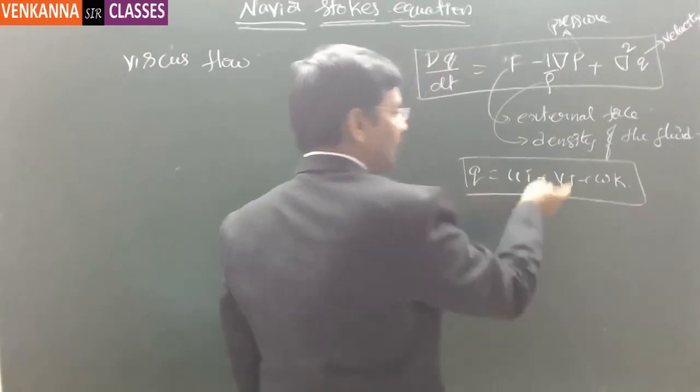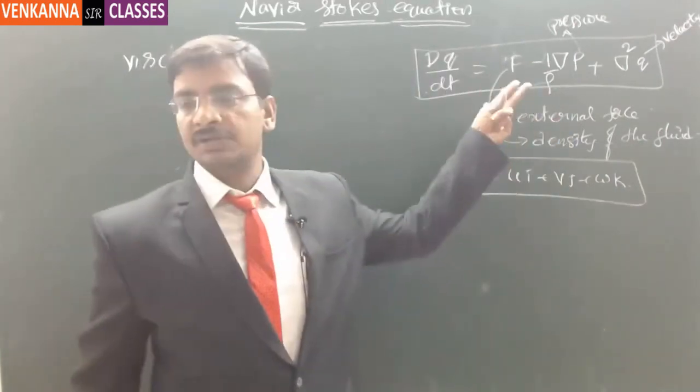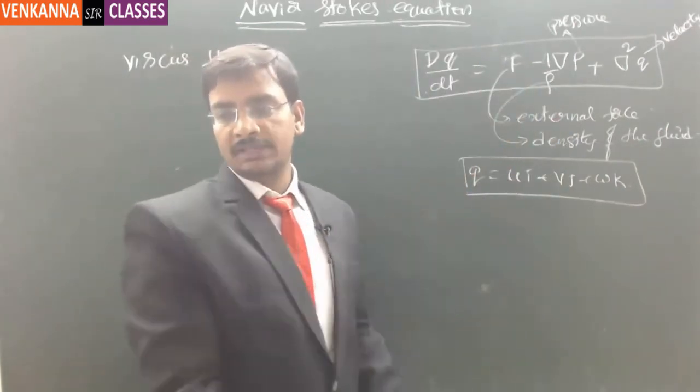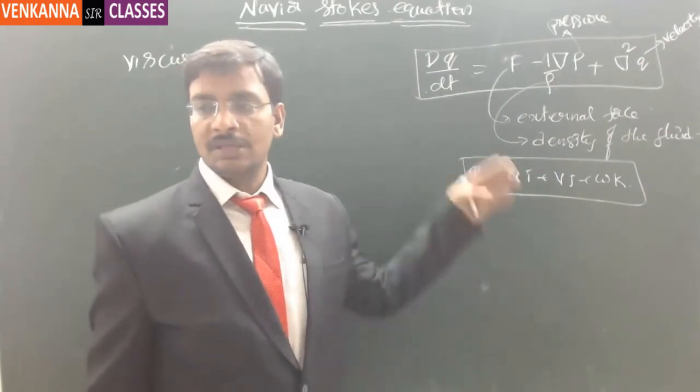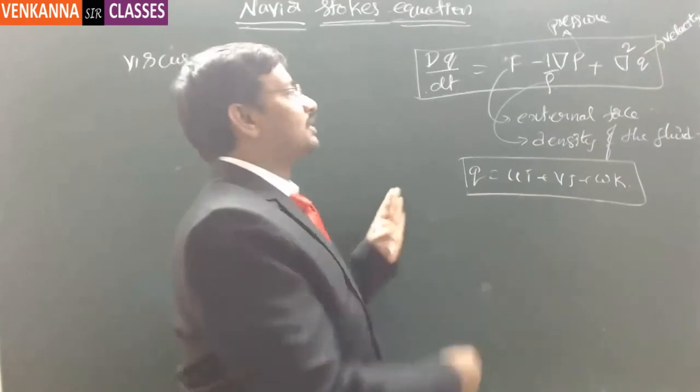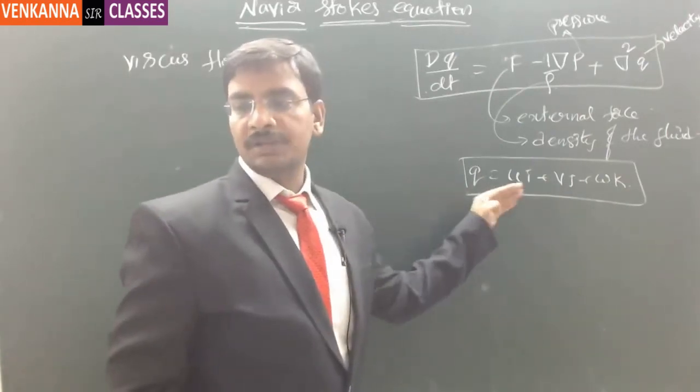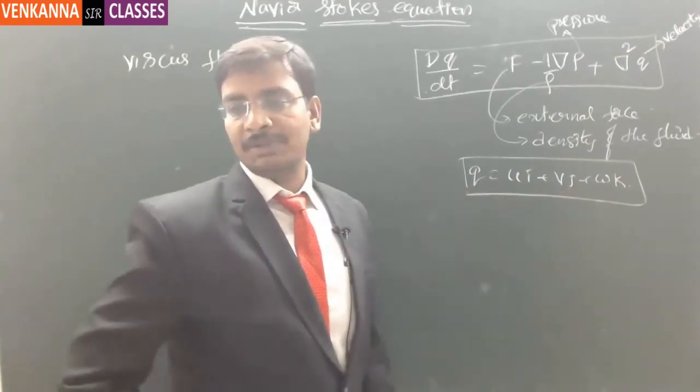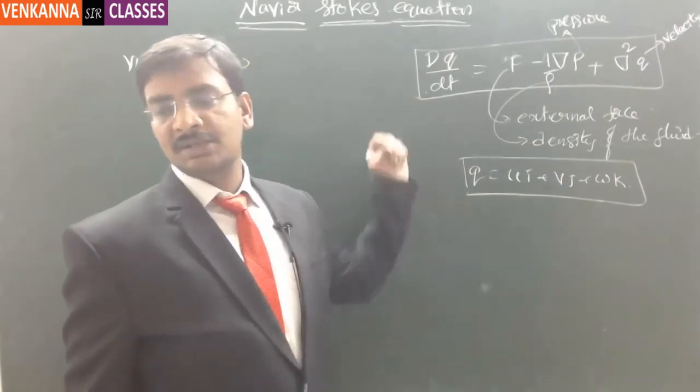If you write this in the equation, it will be two lines, a very big equation. So rather than writing all of it, we separate the equation into the i component, j component and k component and write them separately.